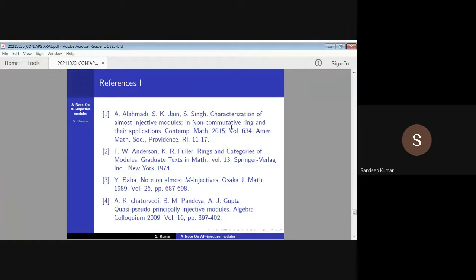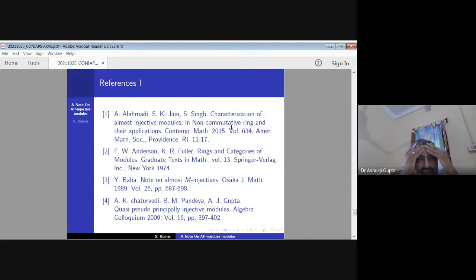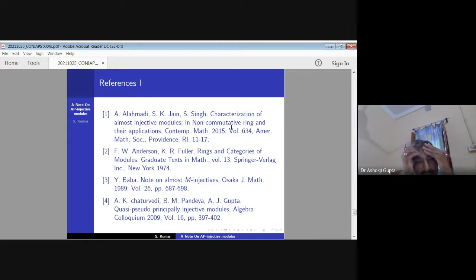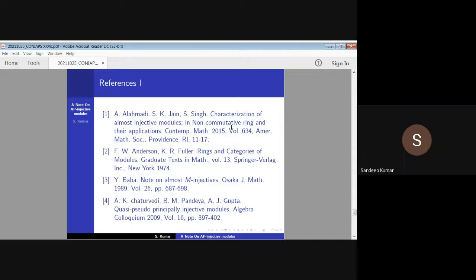Yes, sir. Where does your AP-injective module structure lie? Sir, AP-injective module is a generalization of almost injective module. Okay. So this is a generalization of pseudo-injective module. Yes, sir. Okay, so I think every AP-injective is a direct injective module? No, sir. Not studied. Okay, okay.